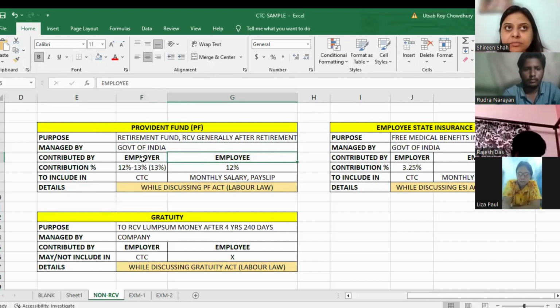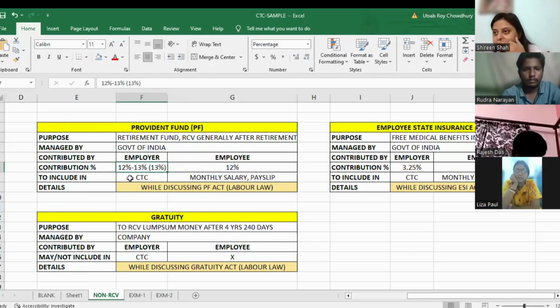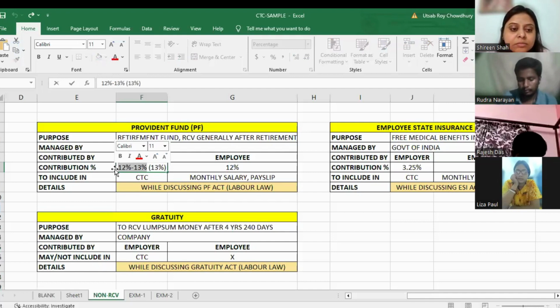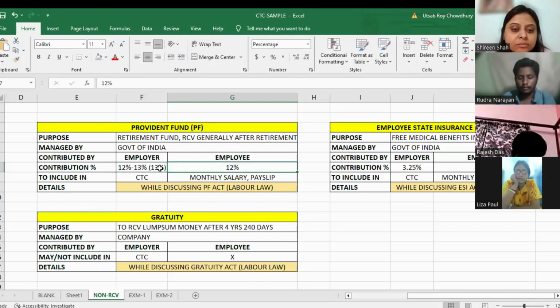The percentage of contribution for the employer is 12 to 13%. Some company do it 12%, some company do it 13%, but I will suggest to do it on 13%. And for employee, this is 12%.